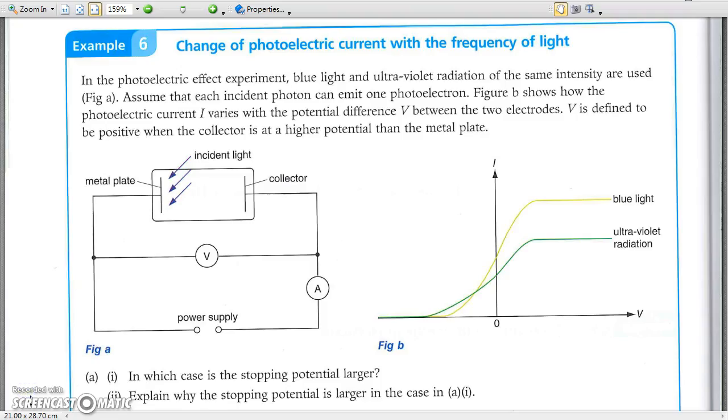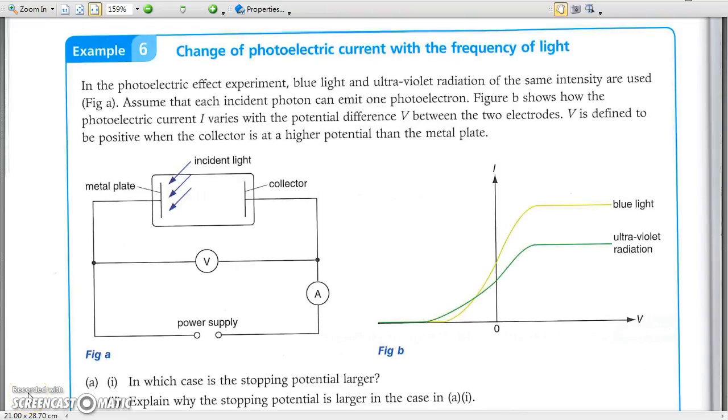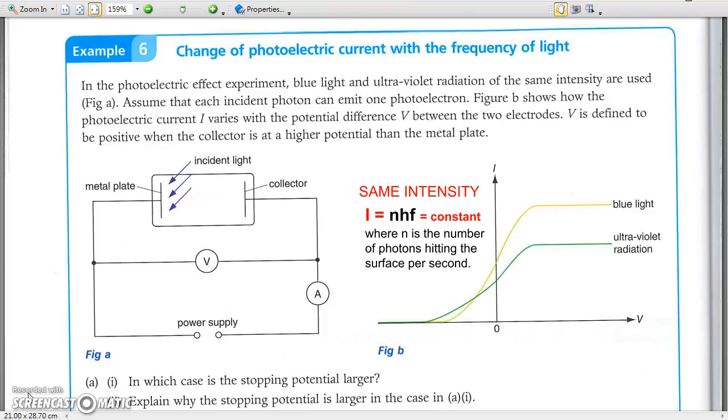Example 6. Change of photoelectric current with frequency of light. When different colors of light have the same intensity, they have different numbers of photons per unit time hitting the surface. In this question, the saturated photoelectric current is higher for blue light than ultraviolet light due to the larger number of photons received by the cathode surface per unit time.